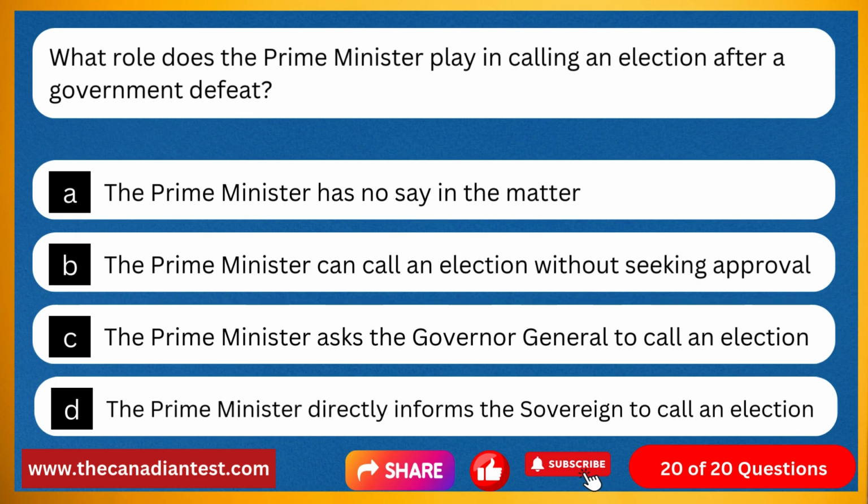Question 20. What role does the Prime Minister play in calling an election after a government defeat? Option A, the Prime Minister has no say in the matter. Option B, the Prime Minister can call an election without seeking approval. Option C, the Prime Minister asks the Governor General to call an election. Option D, the Prime Minister directly informs the Sovereign to call an election.